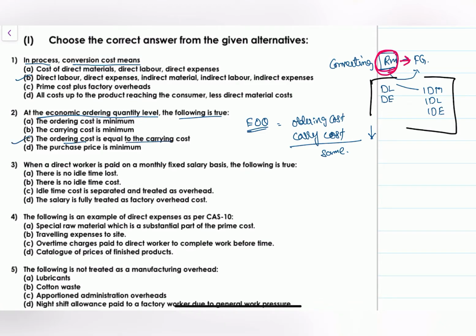This is the answer. Next one, when a direct worker is paid on a monthly fixed salary basis, the following is true. When you are paying the salary on the monthly basis, then there is no idle time cost, because you are paying the salary on the monthly basis, so there is no idle time cost available for this.